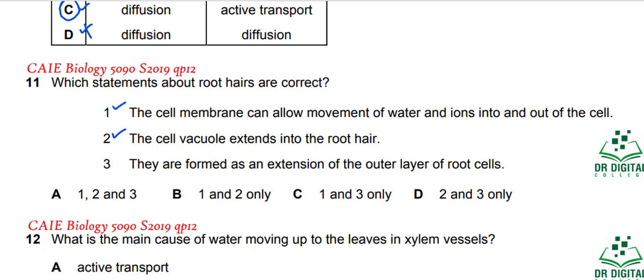They are formed as an extension of the outer layer of root cells. Yes, they are formed from the outer layer because the outer layer of the root cells is extended as a hair. So all these three statements are correct for the root hair cells. The answer for this question must be A. If any of the statements is not included, like in B, C and D, the answer will be wrong.